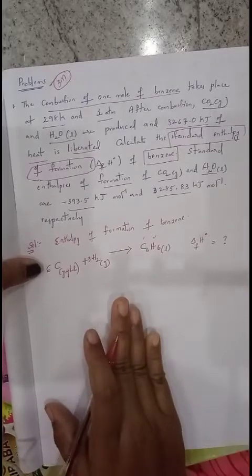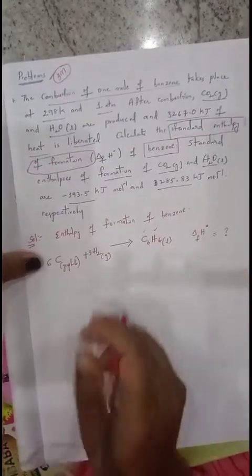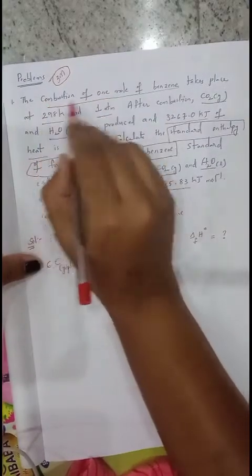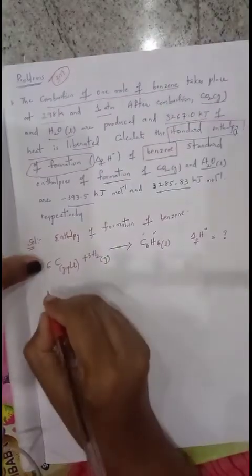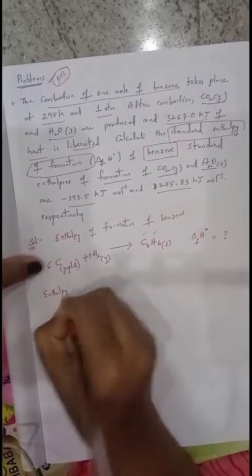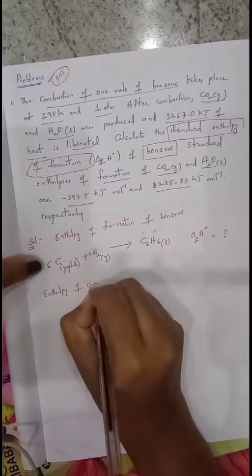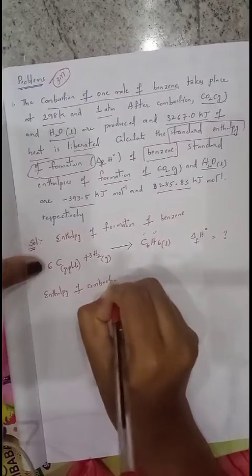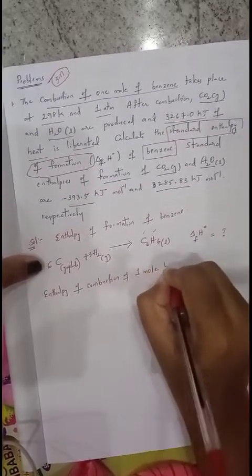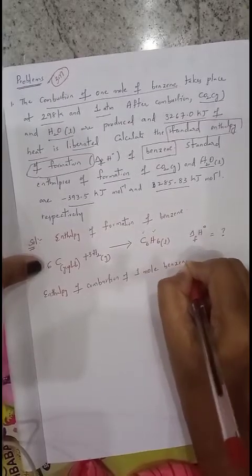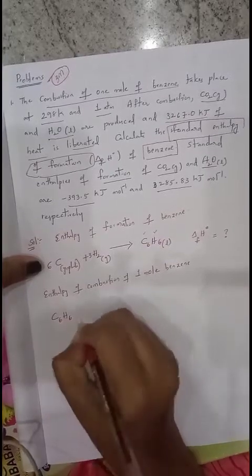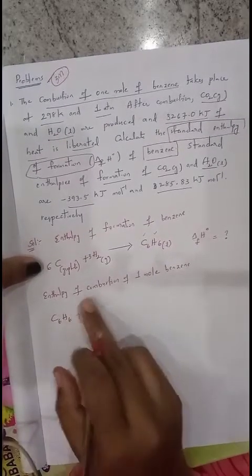Now write down the data stepwise, whatever is given in the question. So they have given the enthalpy of combustion of 1 mole of benzene. Write down enthalpy of combustion of 1 mole of benzene. Benzene formula is C6H6 plus it is undergoing which reaction?